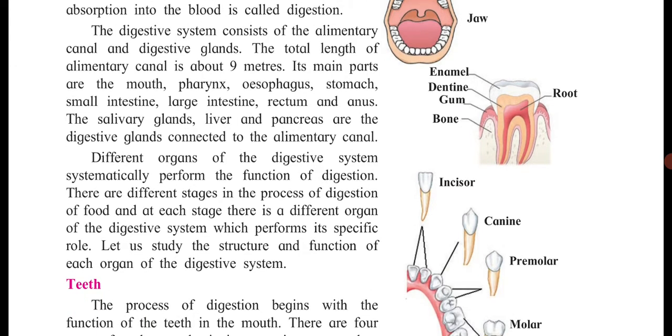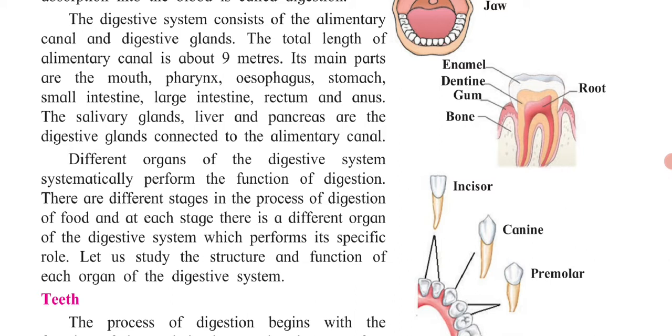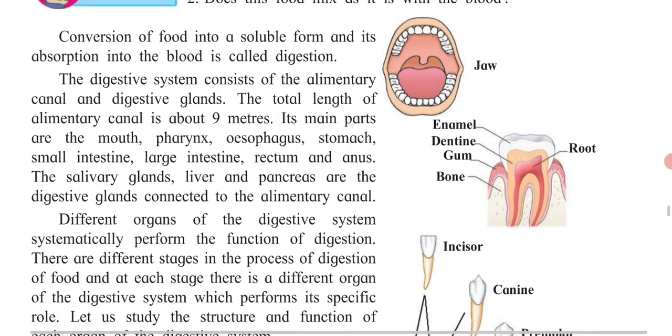Different organs of the digestive system systematically perform the functions of digestion. Different organs are present, they have been assigned different functions and they are doing their functions appropriately. There are different stages in the process of digestion, which we are going to see in this particular part.